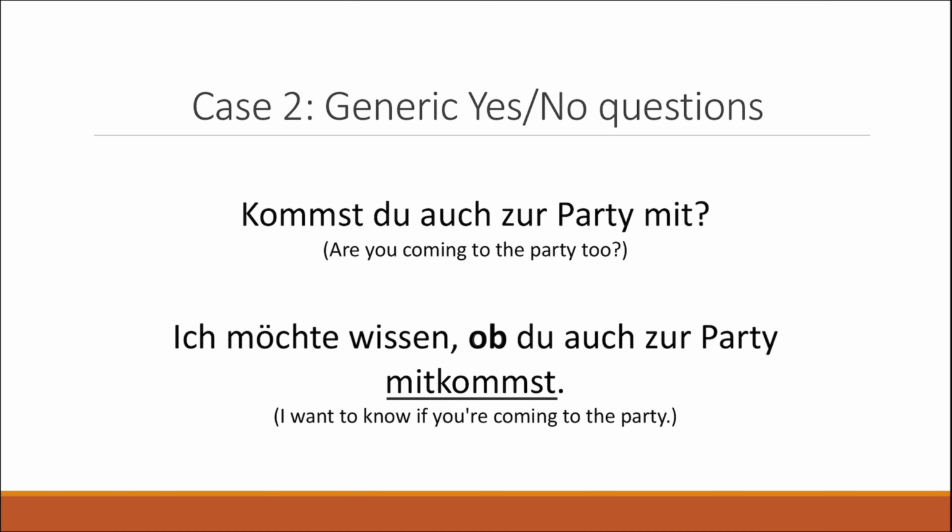Now, for yes or no questions, where the answer can be either yes or no, there is no specific interrogative word like warum or wie. To convert these into indirect questions, we have to consider the conjunction ob, which means in this case if or whether. And this conjunction is used to introduce the indirect question, and the verb moves to the end of a sentence. So it's basically the same, with the only difference that the conjunction is not going to be the interrogative word anymore, but it's going to be ob, which means if or whether. And the verb in this case, mitkommst, is going to be placed at the end of a sentence.